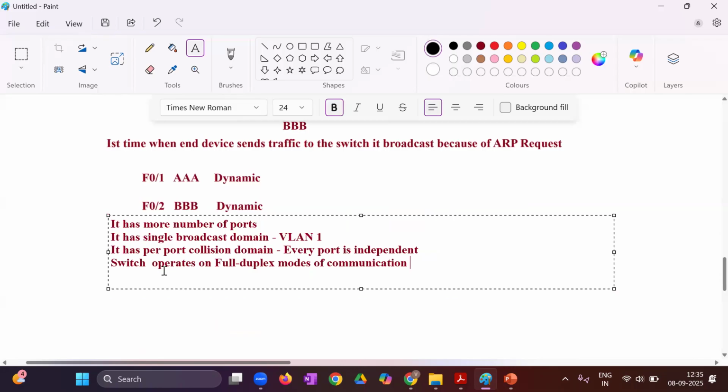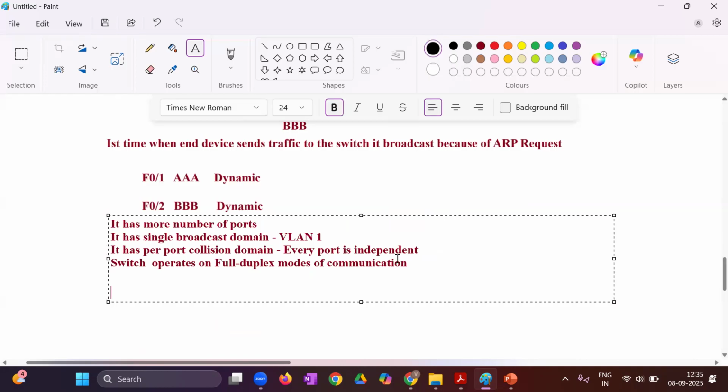Right? So here we have discussed that switches operate on full duplex modes of communication. Now we have two categories of switches. One is called a managed switch, and one is called an unmanaged switch. Now you tell me what are the differences between the managed and the unmanaged switch?